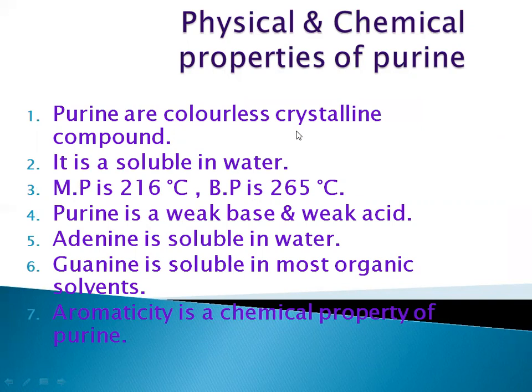After that, adenine is soluble in water. Guanine is soluble in most organic solvents. If you are able to see, adenine is water soluble and guanine is soluble in organic solvent. That means the adenine is an ionic compound and guanine is an organic compound. As we know, only ionic compounds can dissolve in water and only organic compounds can dissolve in organic solvent. So that means adenine is soluble in water and guanine is soluble in organic solvent only. After that, aromaticity is a chemical property of purine, meaning that purine is aromatic in nature.